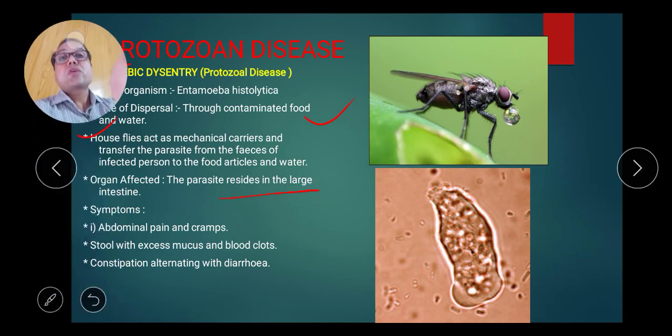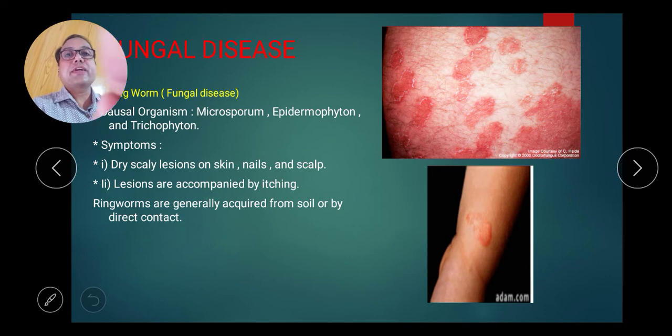Now symptoms. The first symptom is abdominal pain and cramps. Second is stool with excess mucus and blood, and constipation alternating with diarrhea. So these are the main symptoms of this disease. Students, listen carefully. Each year in the 12th board examination, a 3-mark question asks about diseases, either waterborne disease, airborne disease, or vector-borne disease. So you have to learn all the diseases and learn the type of disease, causative agent, organ affected, and symptoms. Now next is fungal disease.